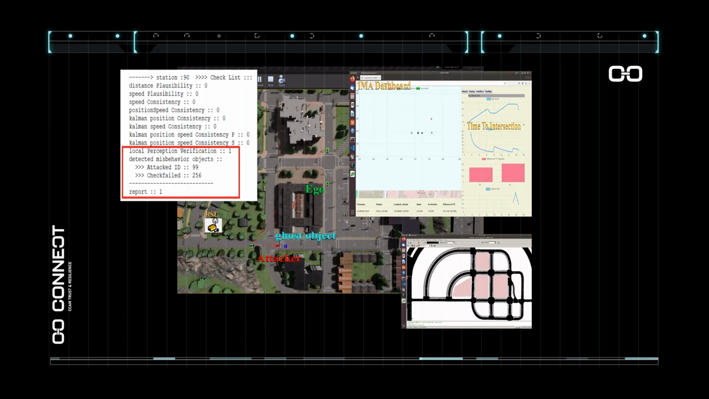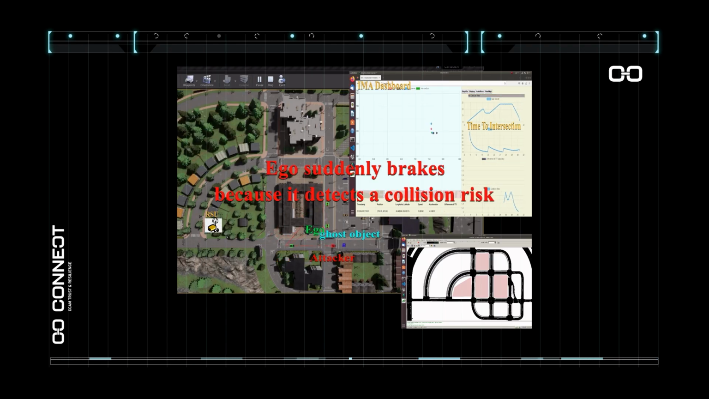Meanwhile, the ego vehicle receives the false information, calculates its time to intersection, and an alert appears on the IMA dashboard. Fourth, the ego vehicle suddenly brakes despite having the priority due to the detected collision risk. And finally, the attacker gains priority and crosses the intersection.